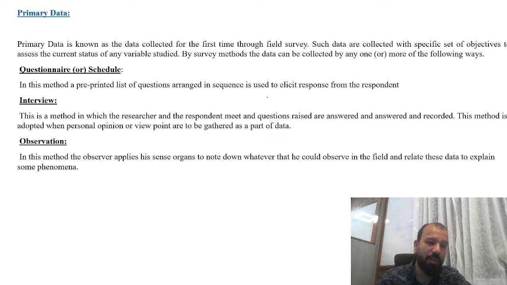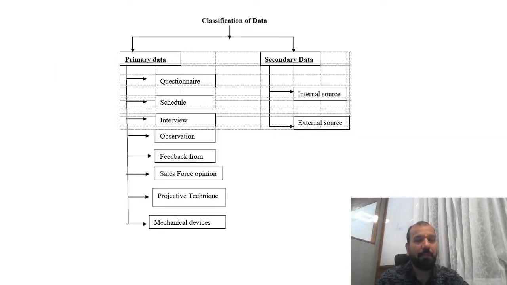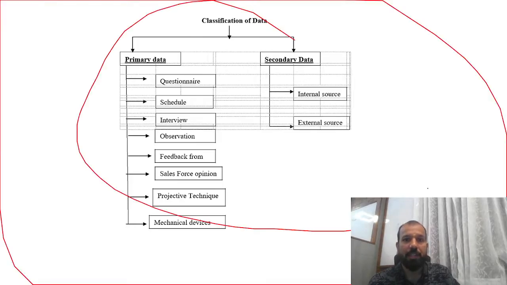At the same time, we have observation of five types. We'll discuss this further: participant, non-participant, controlled and uncontrolled observation. Then feedback forms, salesforce opinions, projective techniques, and mechanical devices. This is all about the classification of the data.